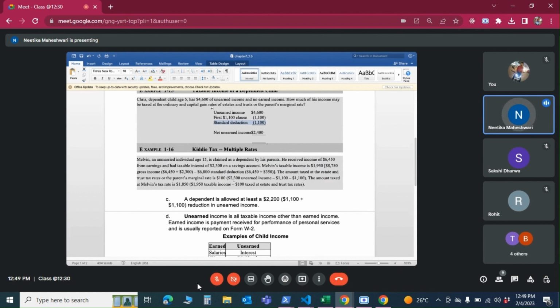So that's why we are doing this, and we are saying that $100 is coming up after deducting these two amounts of $1,100. So $100 will get taxed at the parents' rate, which can be much higher, and the remaining $1,950 is the total taxable income. So out of that, $100 he'll pay taxes at say 30% because the parents are paying 30%, and then maybe on $1,850 he's paying taxes at say 10% because he doesn't have any other income. Because this is the remaining after taking out $100. Is that clear?